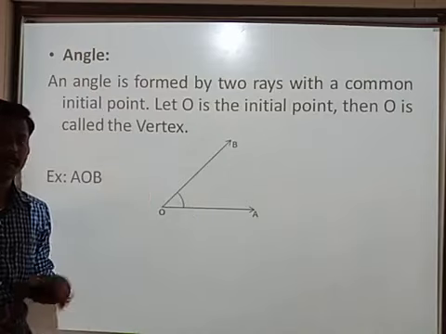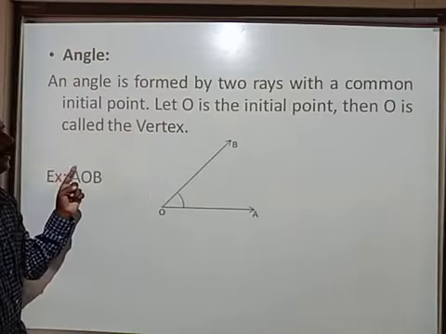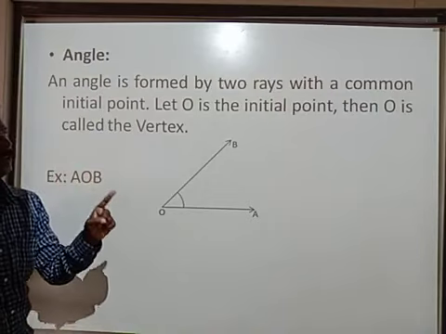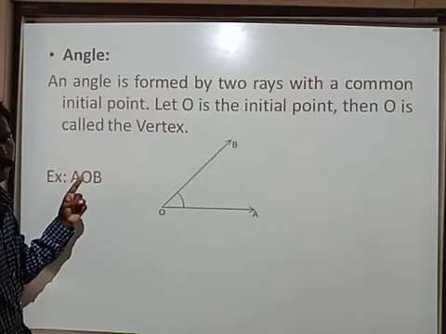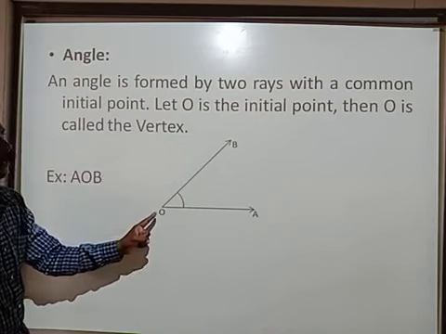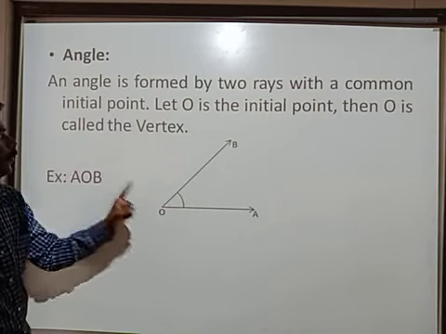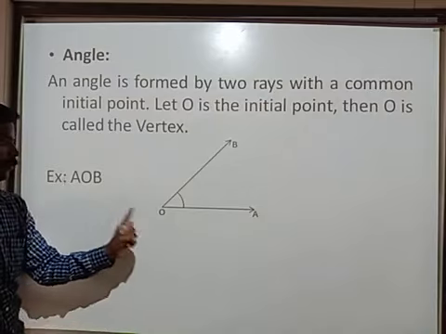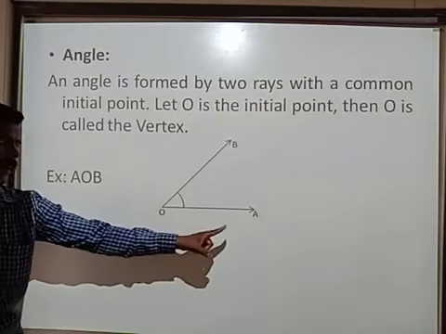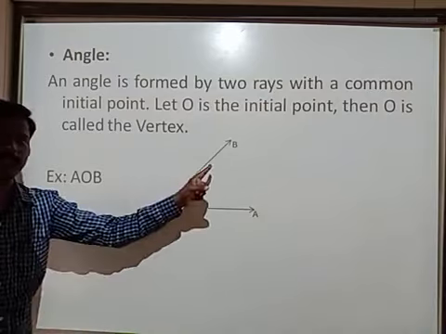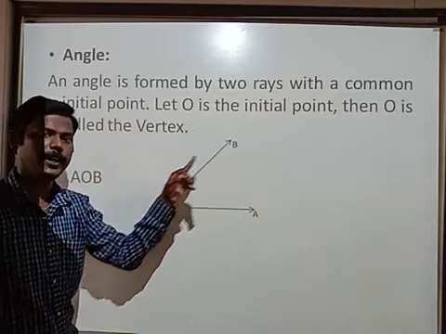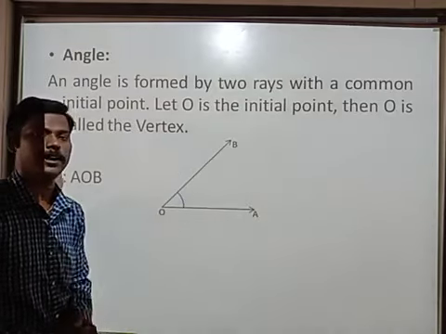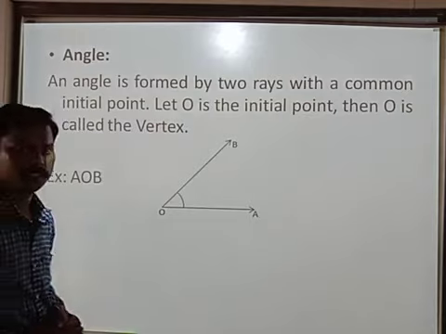Once again, I repeat the definition. An angle is formed by two rays with a common initial point. Let O be the initial point, then O is called the vertex. In this picture, what is the name of the angle? Angle AOB or BOA is called the angle.